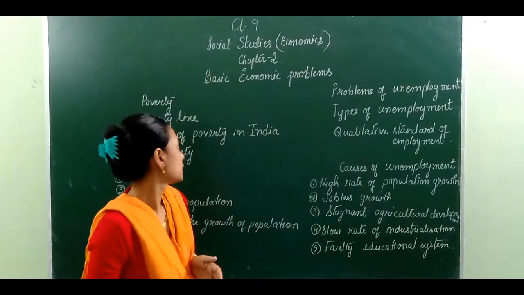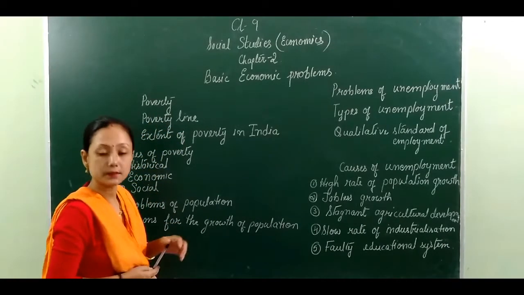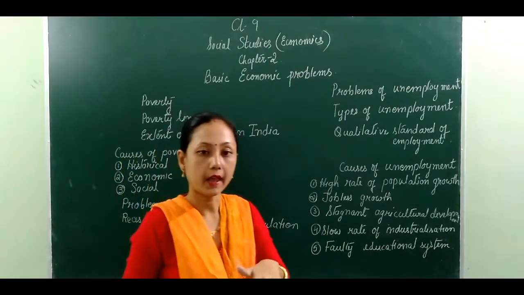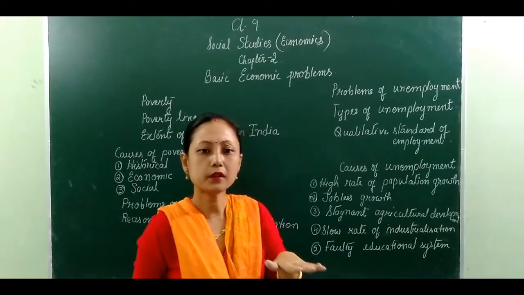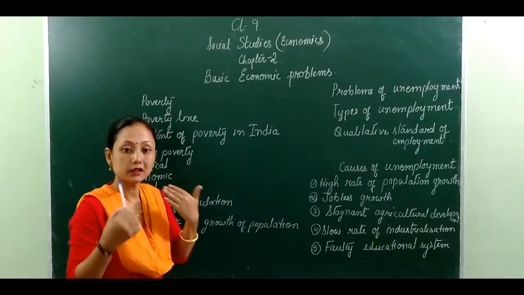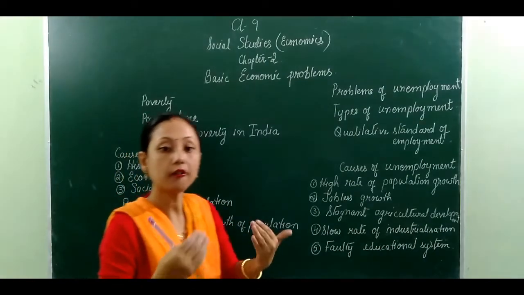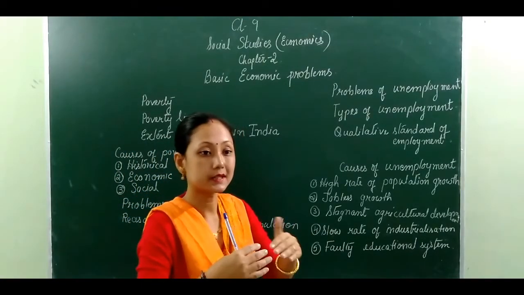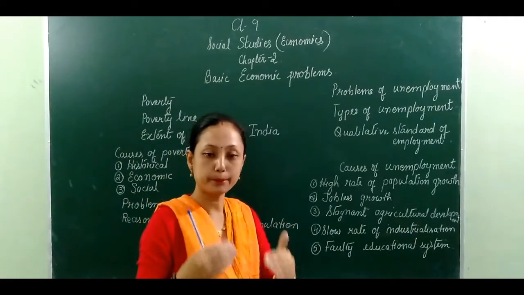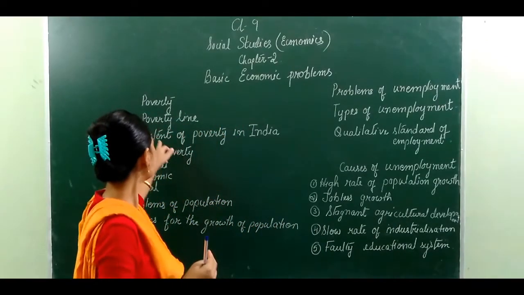Another point, next we'll go to the poverty line. Now, what is the poverty line? The poverty line means those who don't get the proper basic needs are living under the poverty line, which means they are in the category of poverty. A limit has been set to recognize the people who are living under the poverty line. That is known as the poverty line.